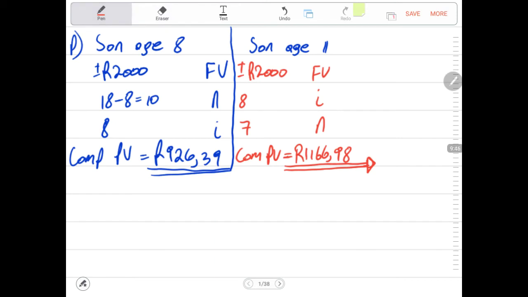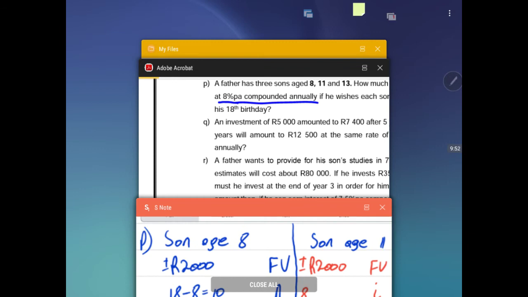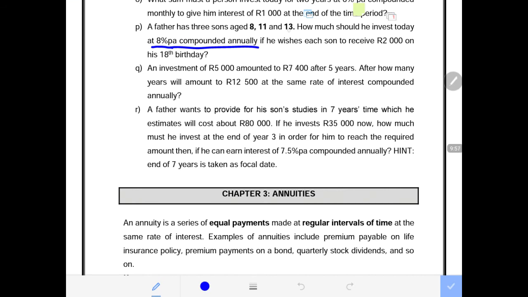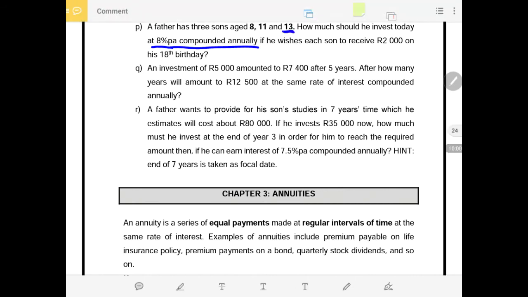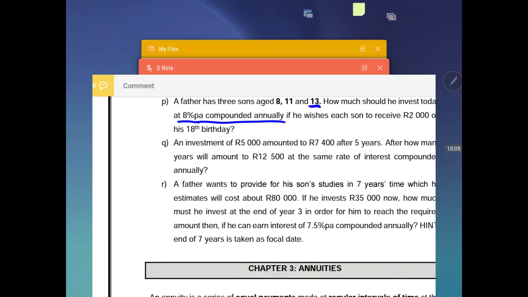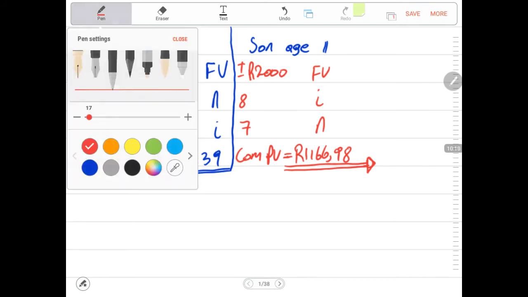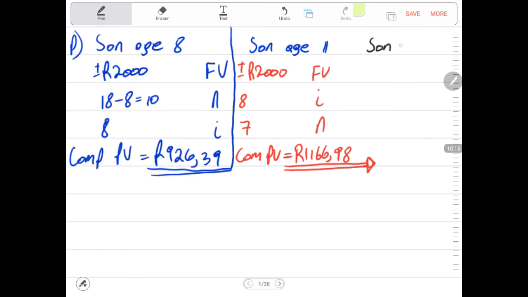For the last one, it was 8, 11, and 13. Yes, we dealt with the 8, 11. Now we go to the age 13. The one with the age of 13, it will be 14, 15, 16, 17, 18, meaning only 5 years left when it comes to him. So we do the same thing. I just want to put it in the same column. Son, age 13.